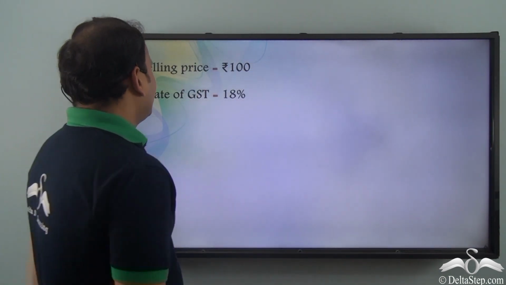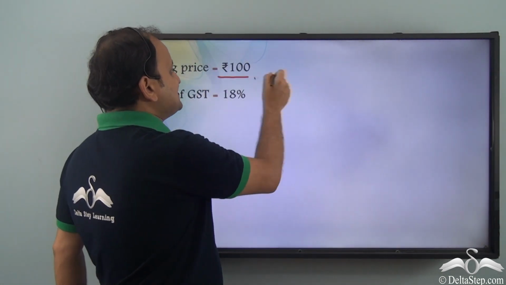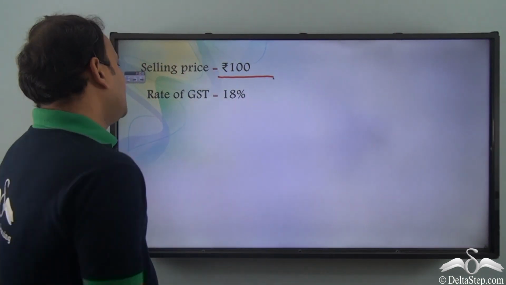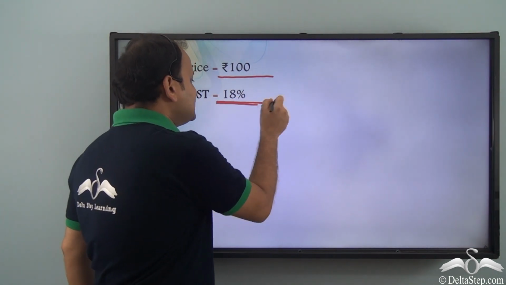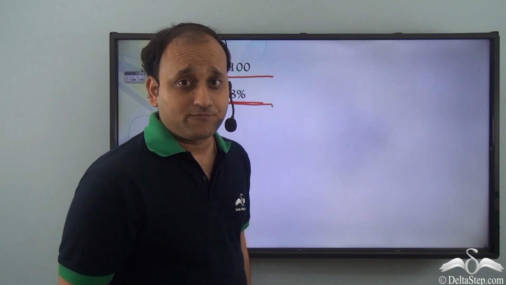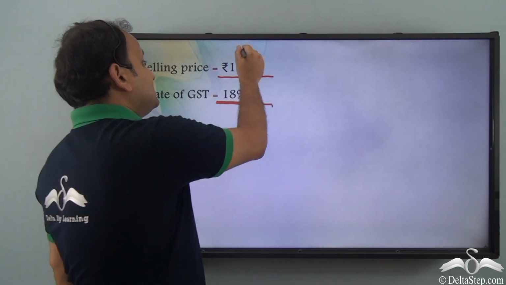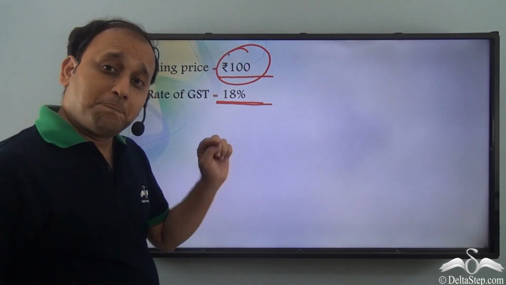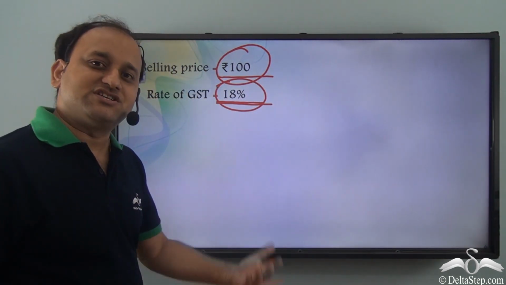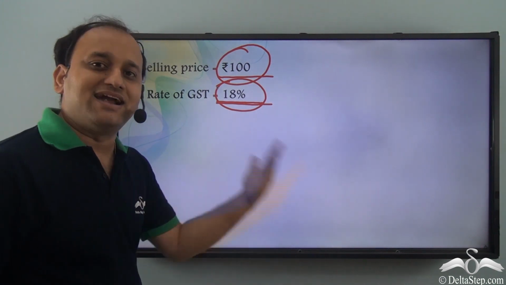So let's say the selling price of a product is rupees 100. So this is the selling price. Now, if the rate of GST is 18%, then how much amount will the customer eventually pay? Well, the customer will pay the selling price SP plus 18% of SP, that is GST, which is added to that.